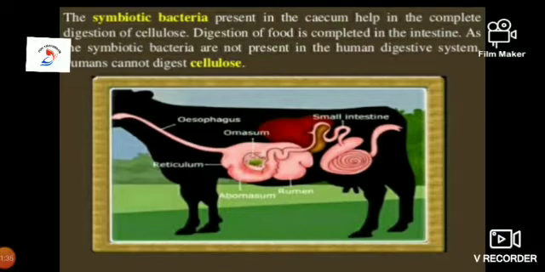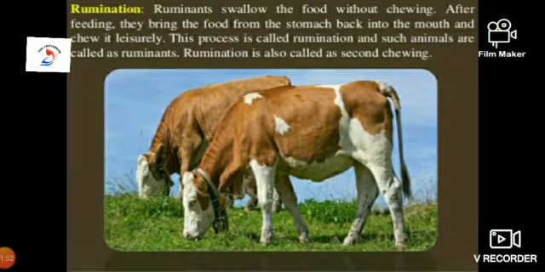A plant-eating animal that brings back swallowed food into the mouth to chew it again is called a ruminant, and the process is called rumination. This habit of ruminants makes their digestive system different from ours, and thus the need to study them separately.